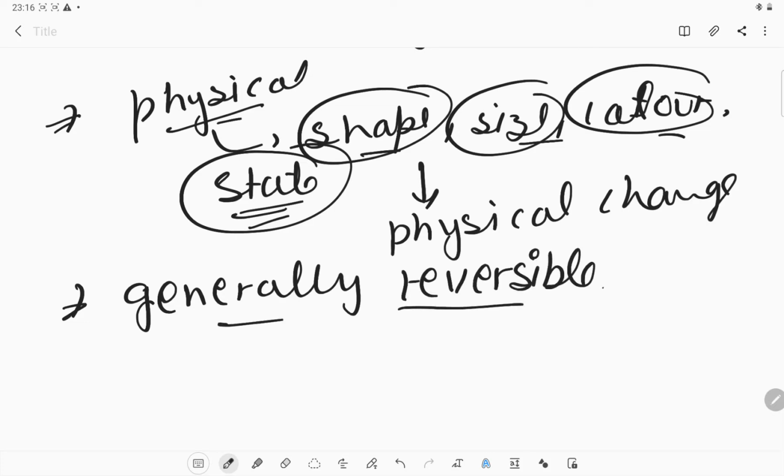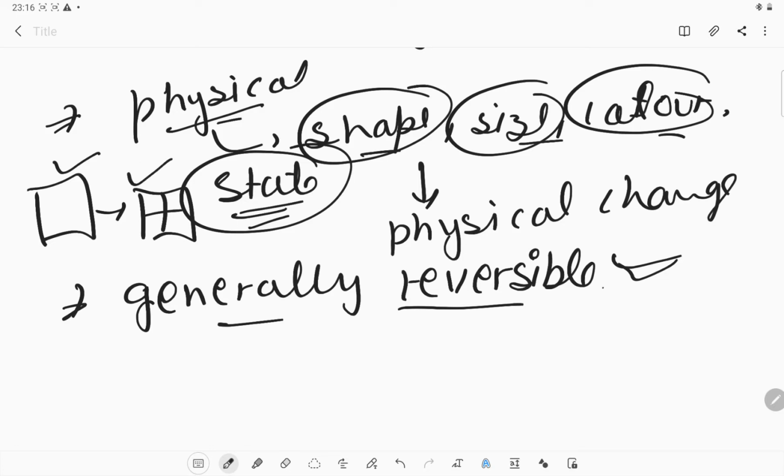So it is reversible, like a paper. If we join that paper, we will get the same paper again. So this is a reversible process. Obviously it is not exactly the same, but the properties are almost similar for both papers.